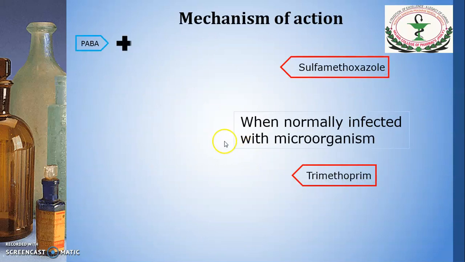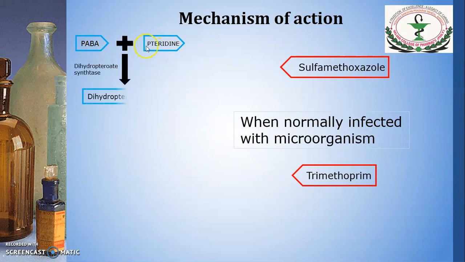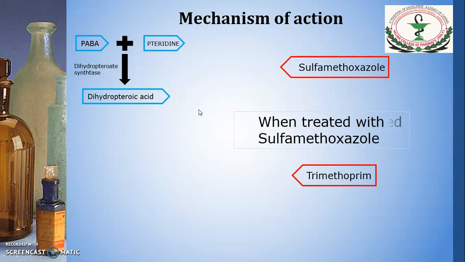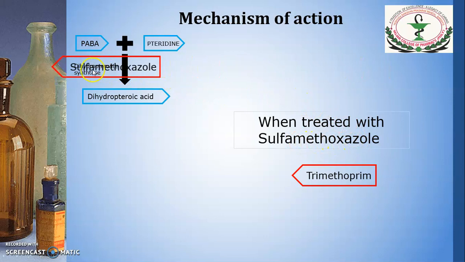First, when the bacteria infect an individual, PABA and pteridine react with each other in the presence of dihydropteroate synthetase, and they get converted into dihydropteroic acid. Next, when they are treated with sulfamethoxazole, what happens? We can see this sulfamethoxazole will block this step and block the formation of dihydropteroic acid.